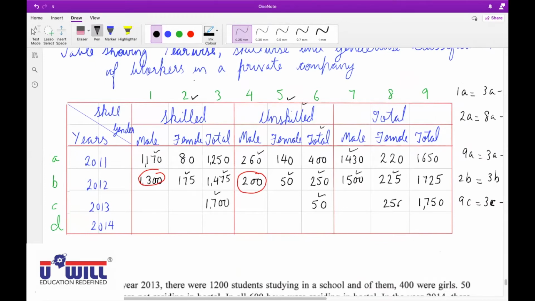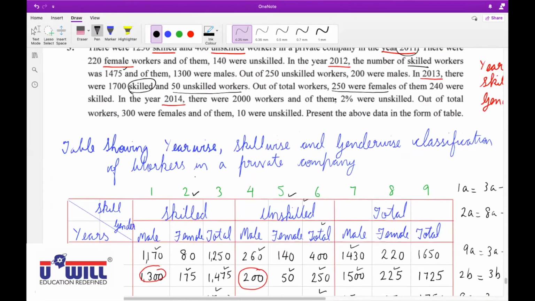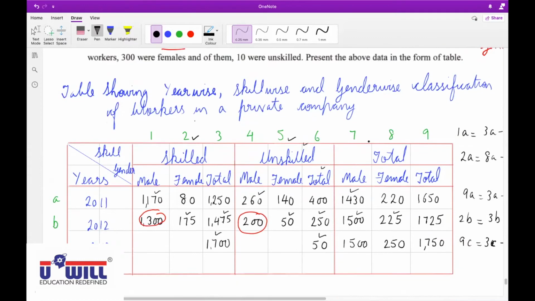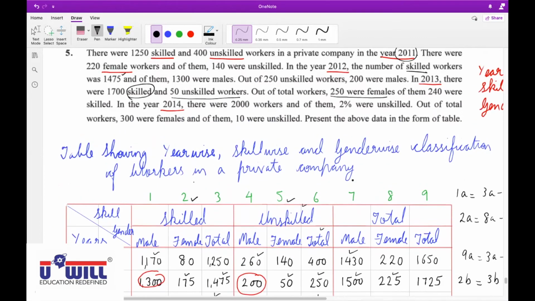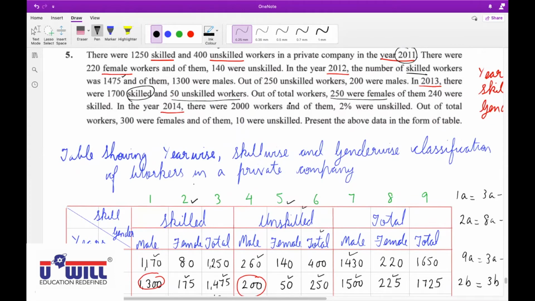Total female workers are 250. What else can we find immediately? 7C, male workers. 1750 minus 250, 1500 are male workers. Every one of you remember, every figure you find, find 2 figures, and only then read the next information.